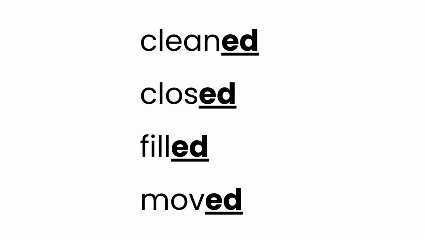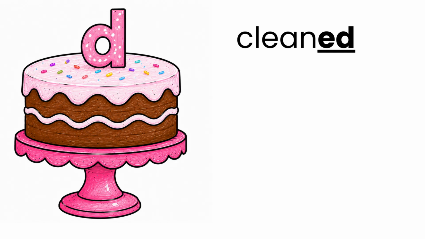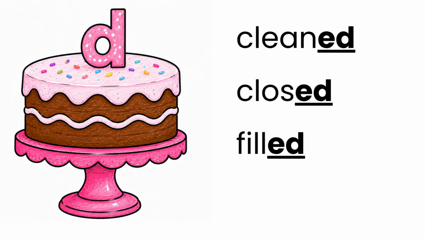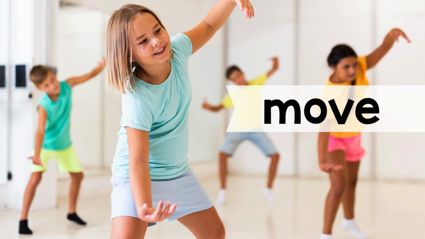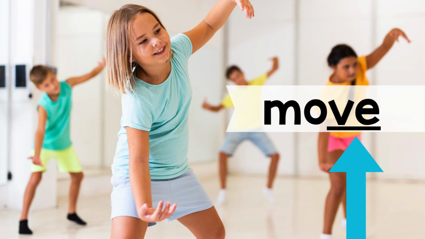Here's a set of words where the suffix ed makes the d sound. Listen for the final d sound. Cleaned, closed, filled, moved. Use the d sound when the base word ends with a buzzing or voiced sound. For instance, let's take the base word move. If I hold out that final sound, move. Do you hear my voice is buzzing a bit? That's a voiced sound. So if the final sound is voiced, we'll use the d sound for our suffix ed.